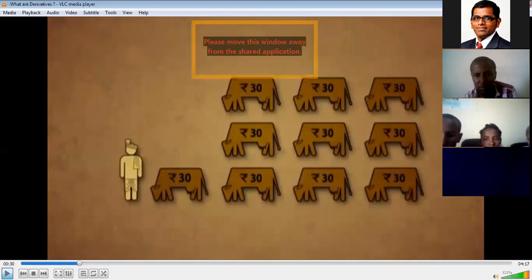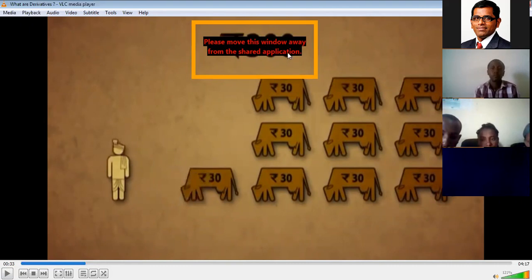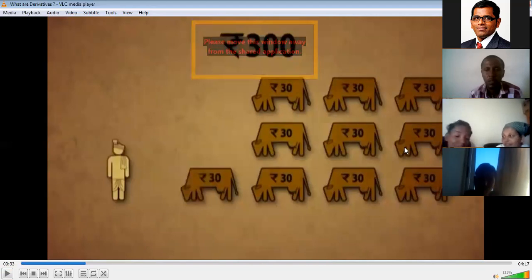Now, what is his total investment? 10 cows, 30 bir each, 30 into 10, 300 bir is the investment for growing these cows from now to 1 year.